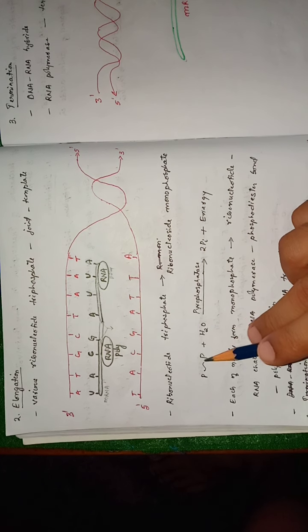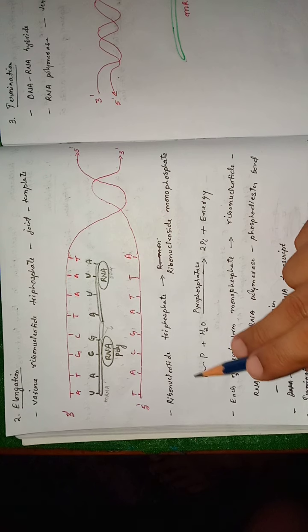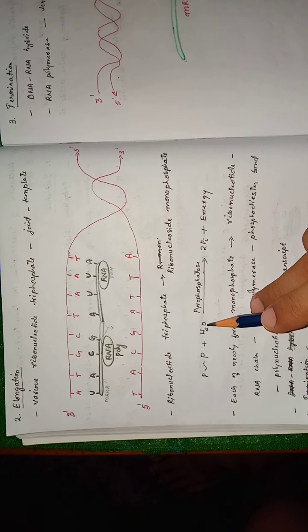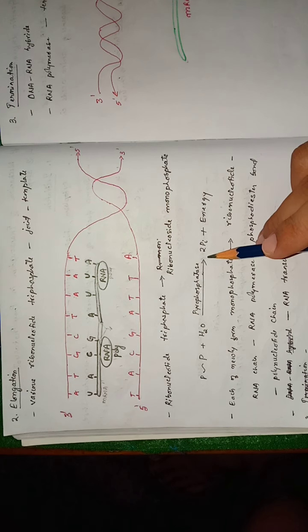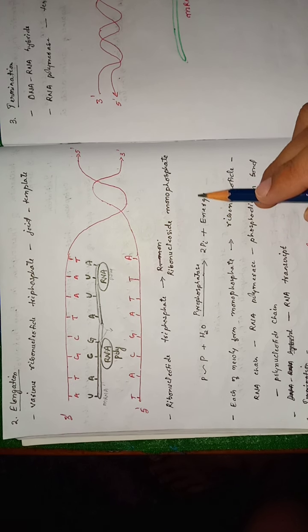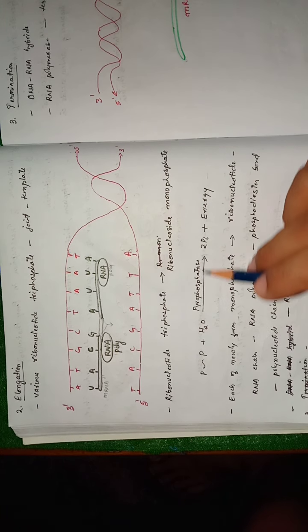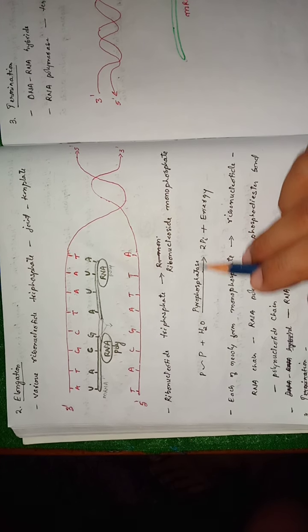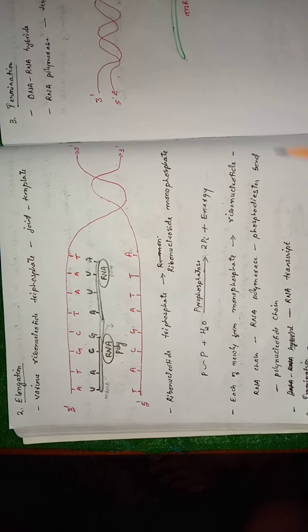That means the phosphate groups will be removed. So the pyrophosphate group will undergo hydrolysis in the presence of water, and it will form two inorganic phosphates and will be removed together with energy. This hydrolysis will be initiated by the enzyme pyrophosphatase.